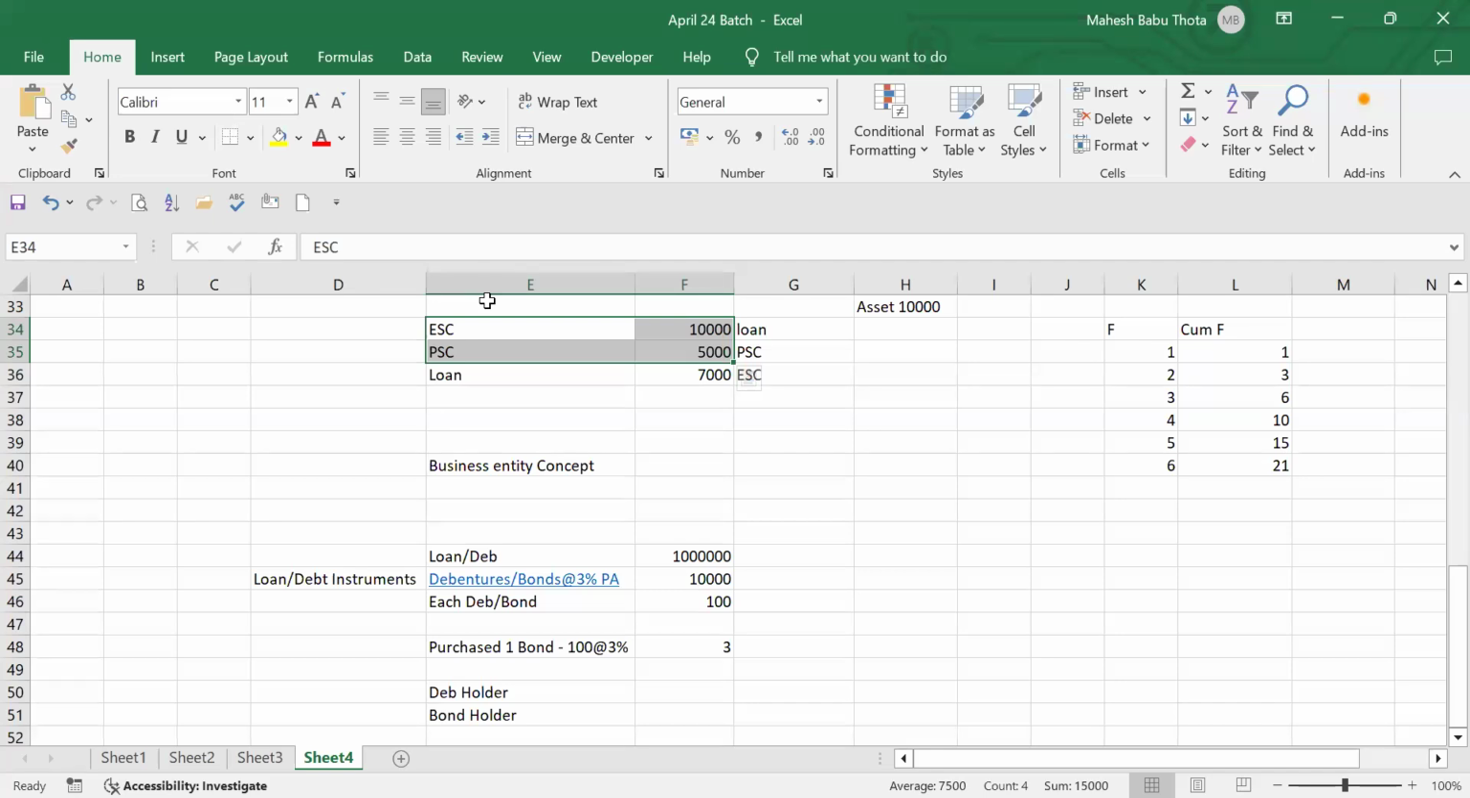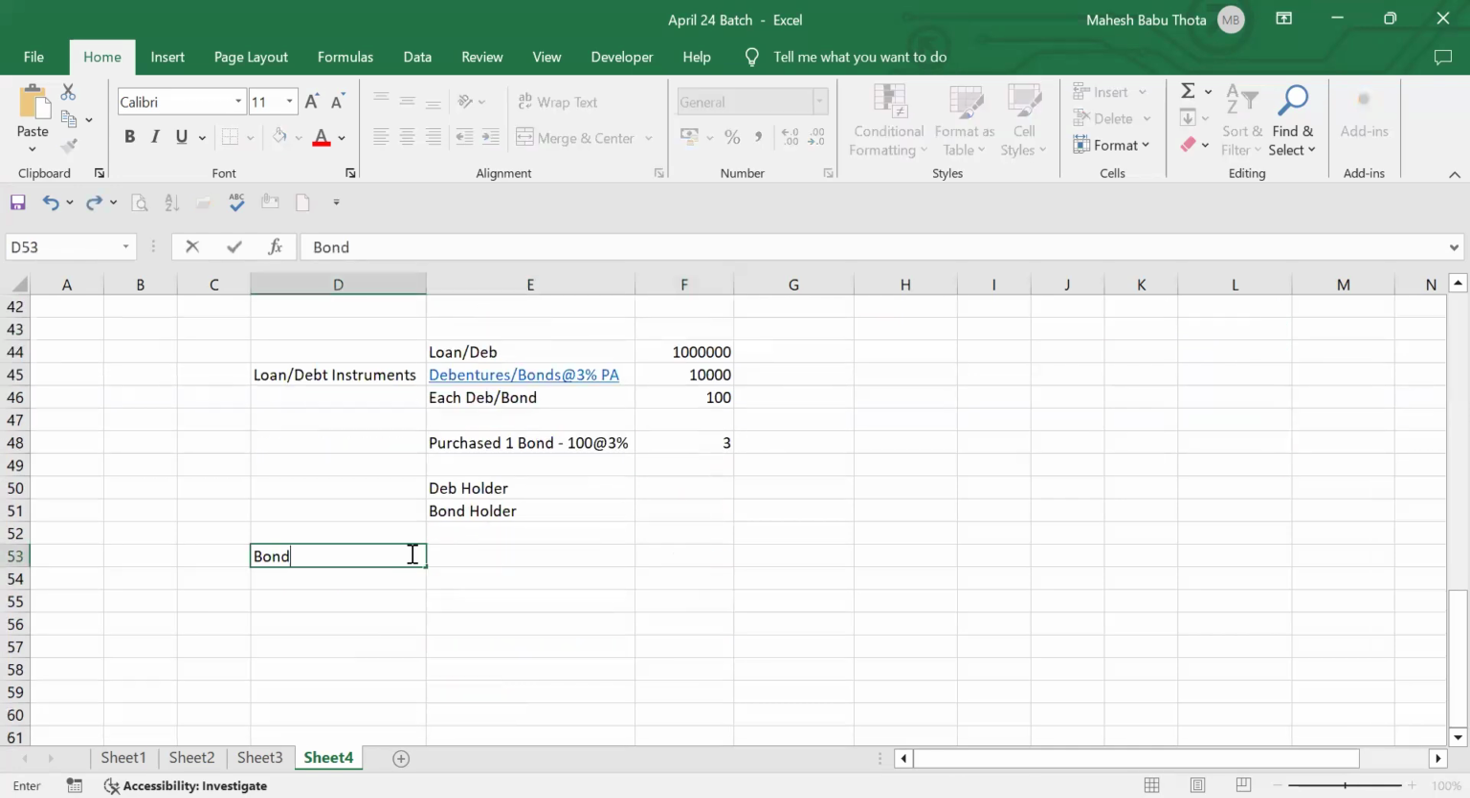But in case of debentures and bonds, there is no risk on return, because irrespective of the profitability position of the company, they'll get a return. So the risk is very less in case of debentures or loans. We are talking about risk. Risk-wise, yes, bond is less risky and equity is more risky.